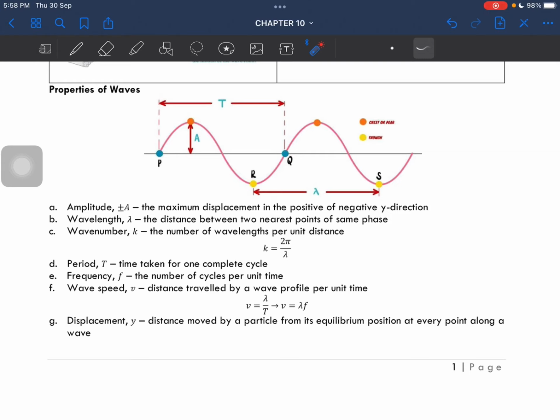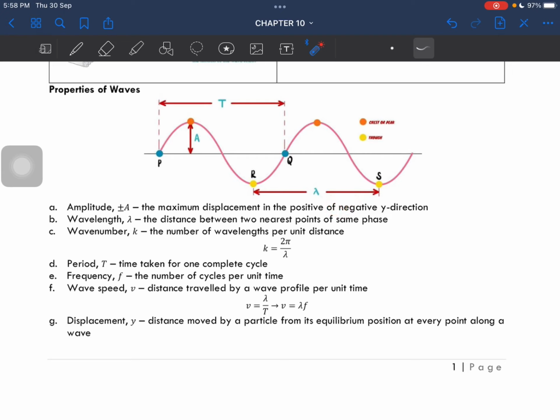Right, so amplitude, if we are given a graph, a sine graph or a cosine graph, the top of the wave, I mean the maximum distance where the wave stops, is known as the amplitude. Okay, so it is the maximum displacement in the positive or negative y direction.